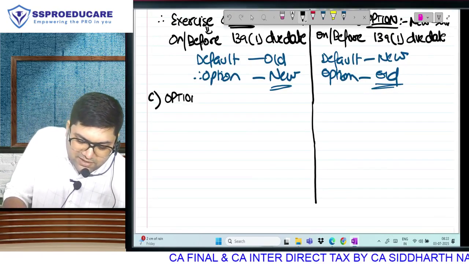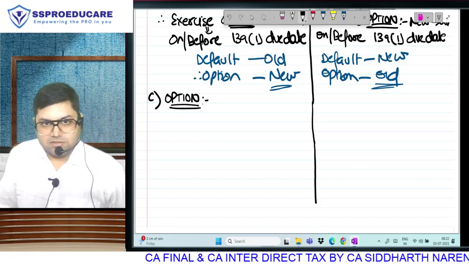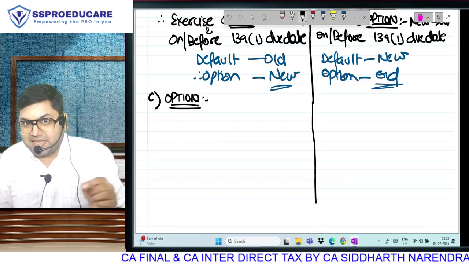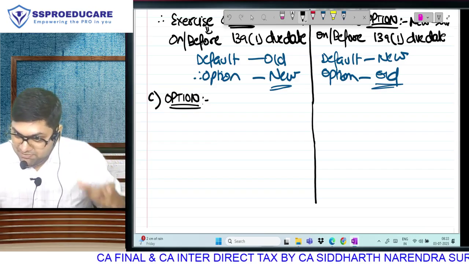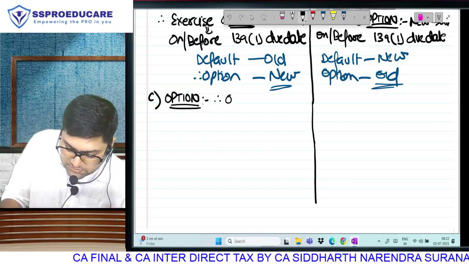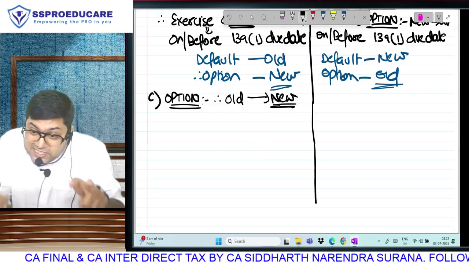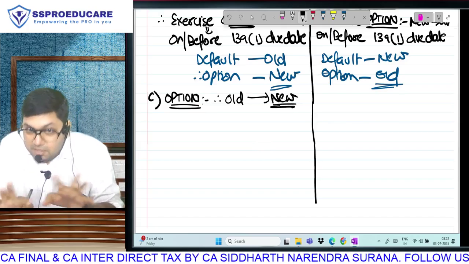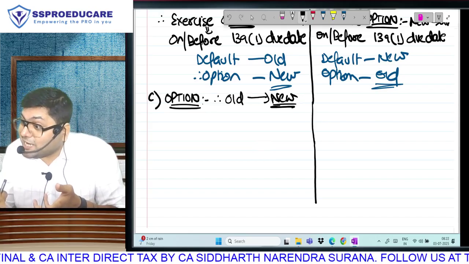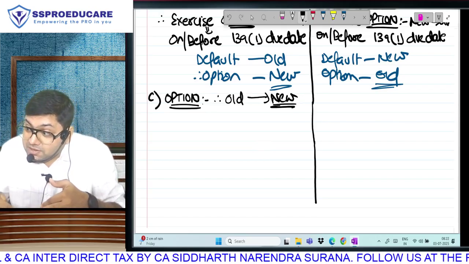You have decided to exercise your option. On the left side, the moment I say I have taken the optional regime, it means I have actually done work. I have shifted from old to new. That is the meaning of option. On the right side it will change. On the right side, option means shifting from new to old.